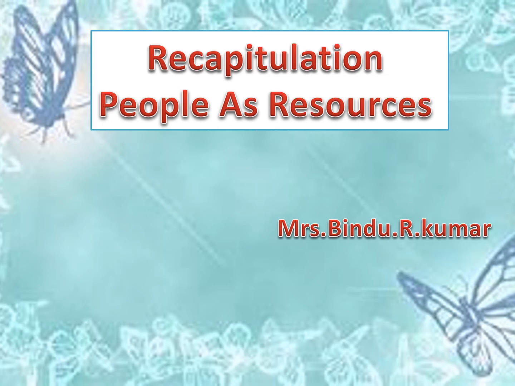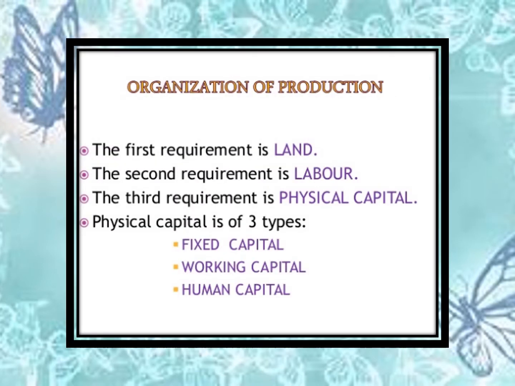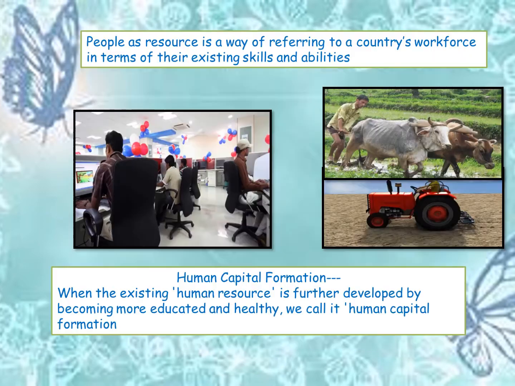Hello children, now we are going to do a recapitulation on the chapter People as Resources. In the previous chapter, the story of Palampur, we have studied the factors of production. The first one is land, second is labor, third is physical capital, which is further divided into fixed and working capital, and the last one is human capital. In this chapter, we are going to concentrate on human capital.